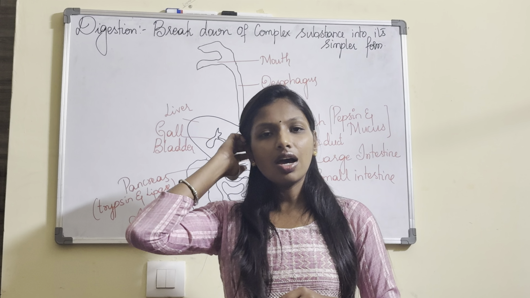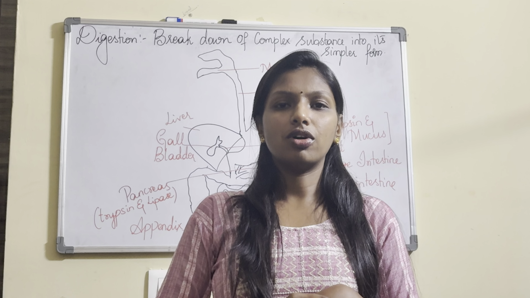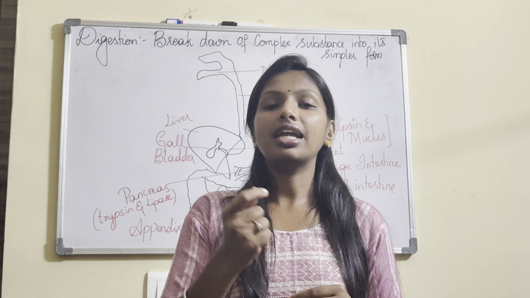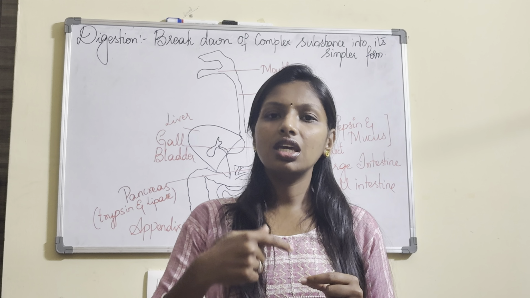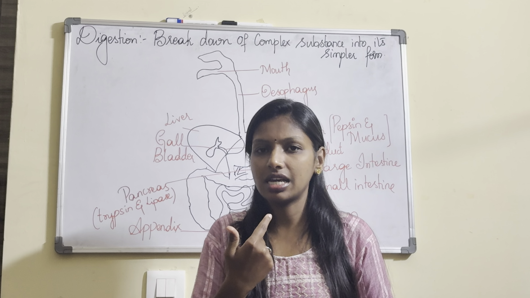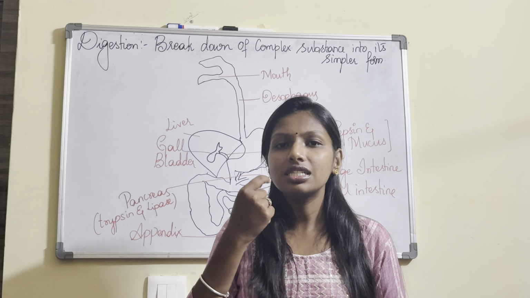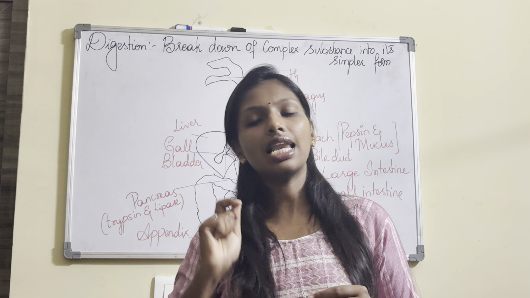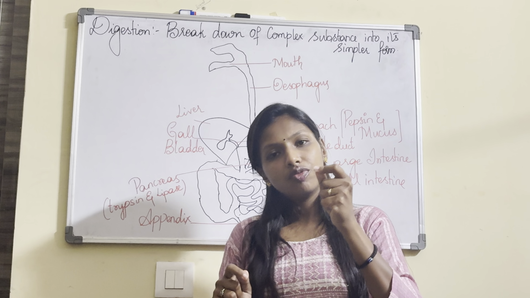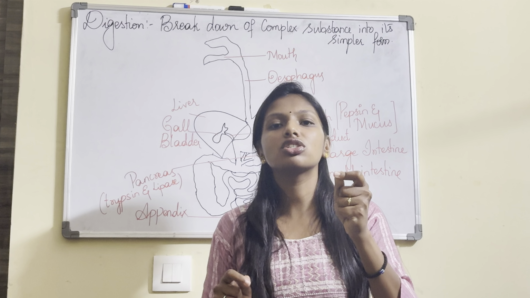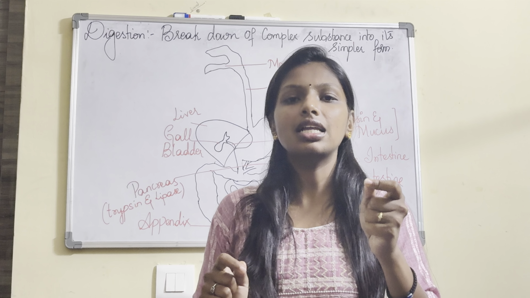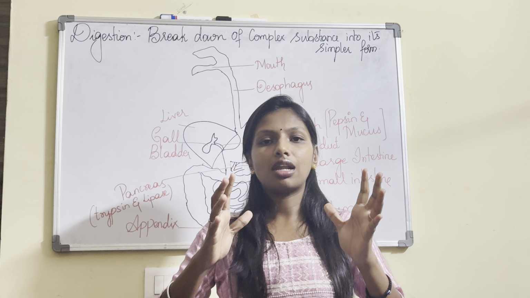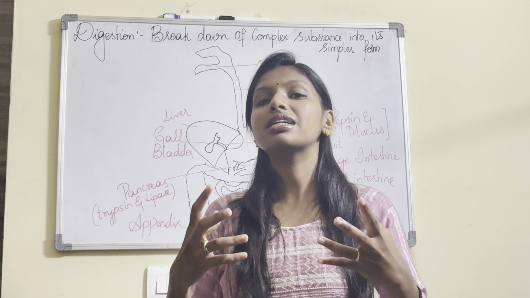Now how does the food enter the body? It is through the mouth. We chew our food and that food gets mixed with saliva, which is produced by the salivary gland. This saliva has an enzyme called salivary amylase, which helps in the breakdown of starch or carbohydrates into their simplest form.